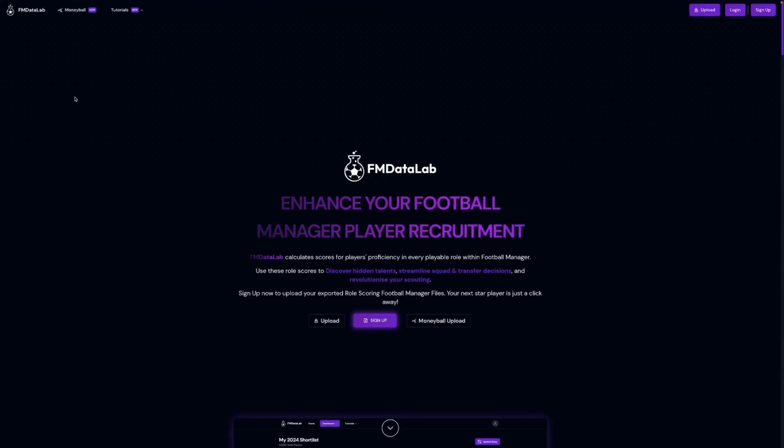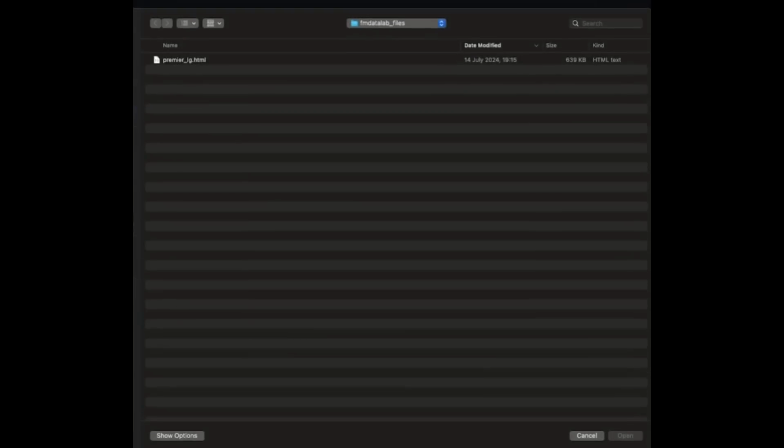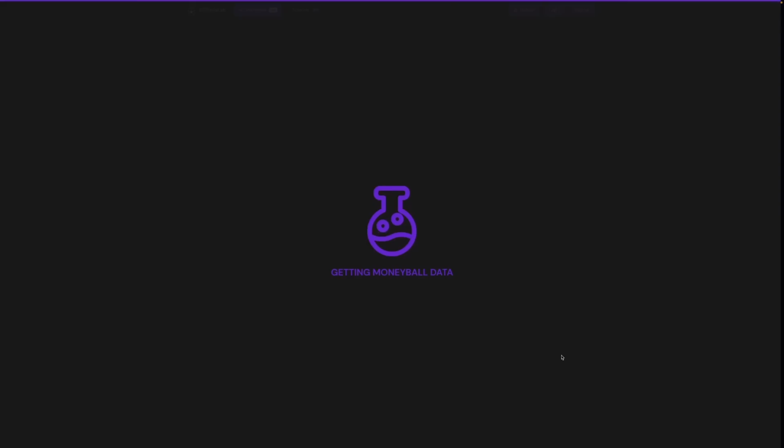Now with your HTML file exported from Football Manager, you can now upload your file to FMDataLab. So you can do this by going to the new Moneyball page you can find up here in the navigation. You'll be brought to this Moneyball screen, which has some of the restrictions and where you can download views and how to import and export. So first we're just going to click this Moneyball upload button. It'll bring up a file explorer and you can just select one of your Moneyball HTML files.